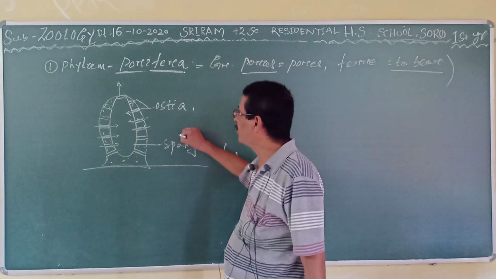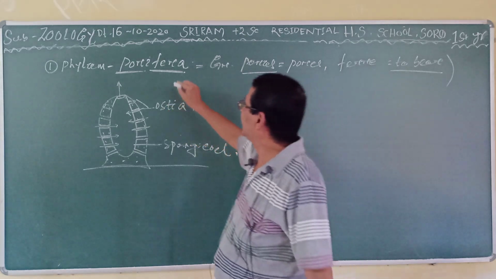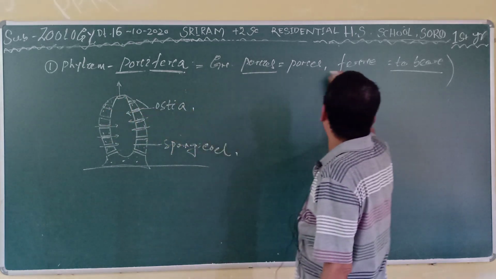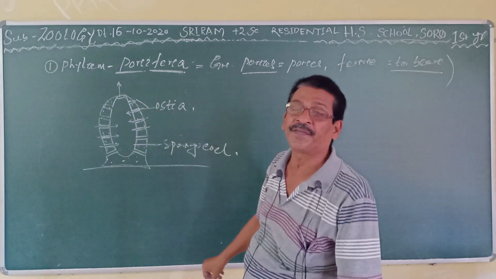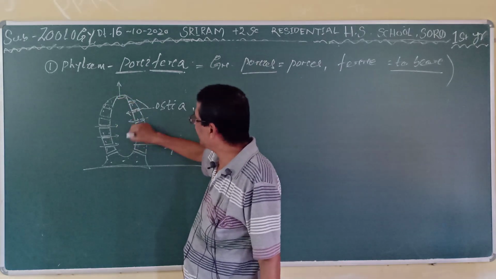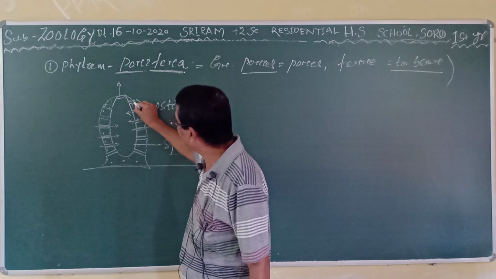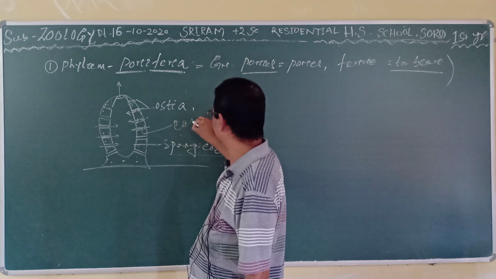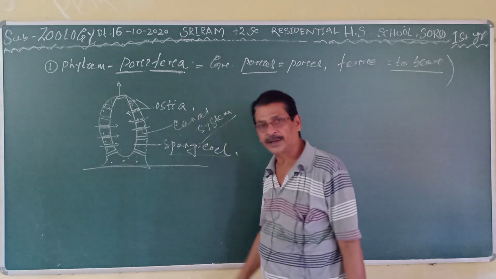All the sponges are included in this group. From its name it is clear that the body contains a large number of pores on its outer surface. At the center there is a large cavity called the spongocele, and these pores have a canal-like connection with the spongocele. This is called the canal system.